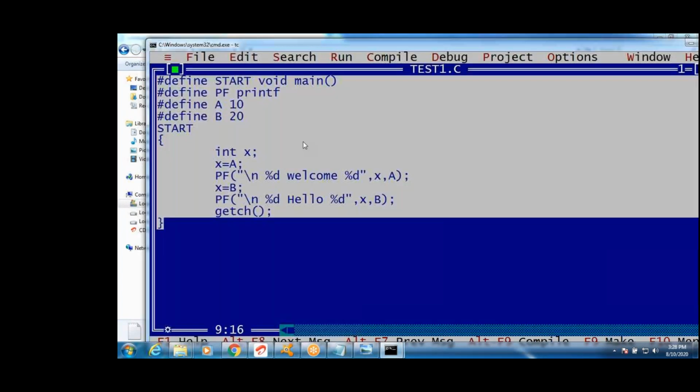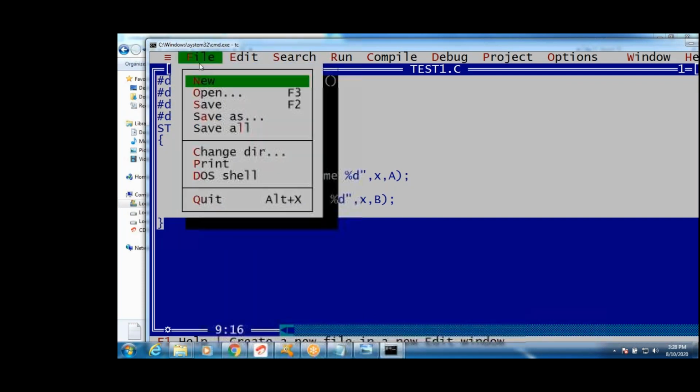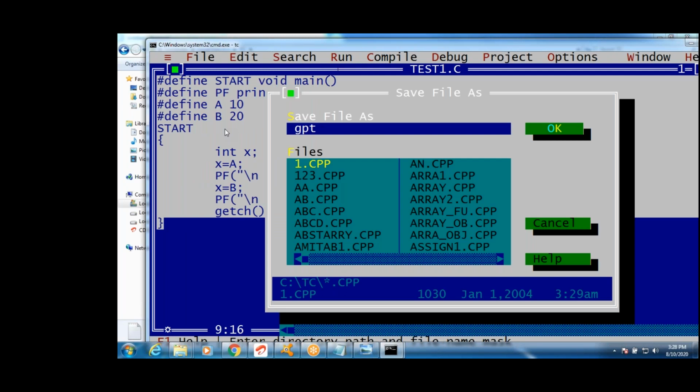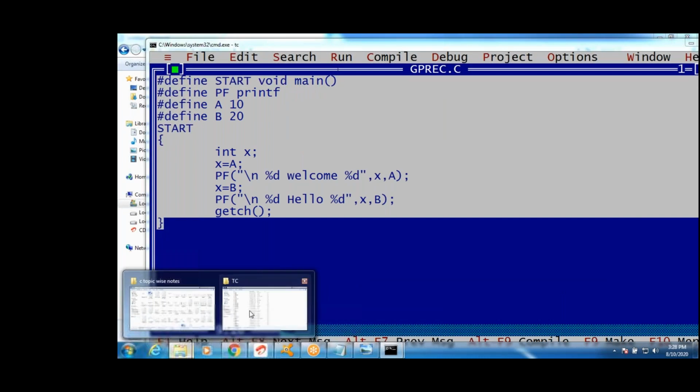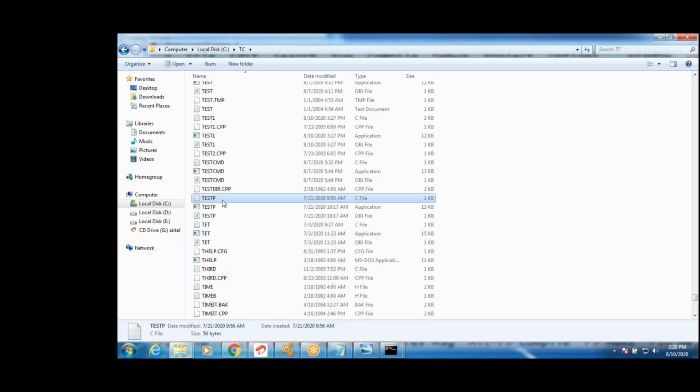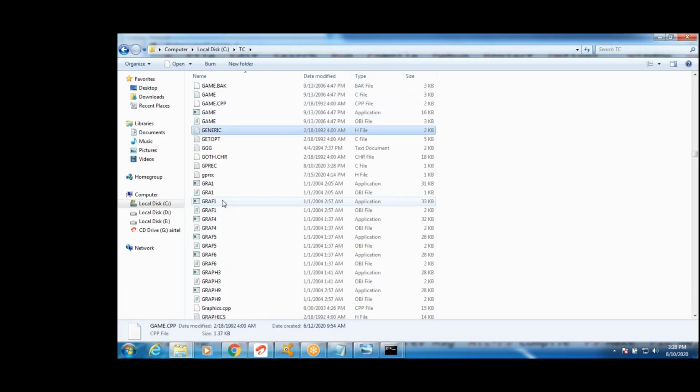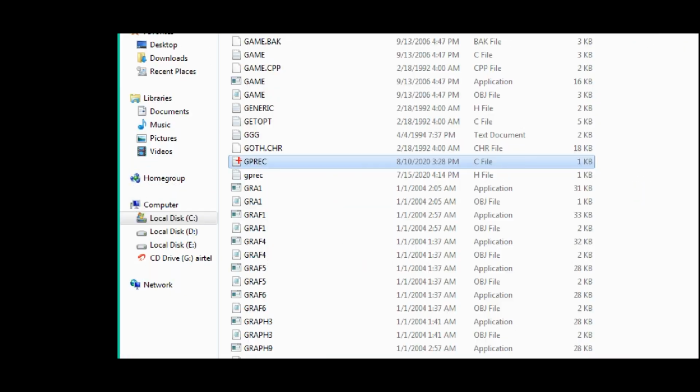Save it with any other name, guys. I want to save it with your college name, GPREC, with the .c extension. Okay, I saved it as GPREC.c. Once I go and check it, see, only which file is there, guys?